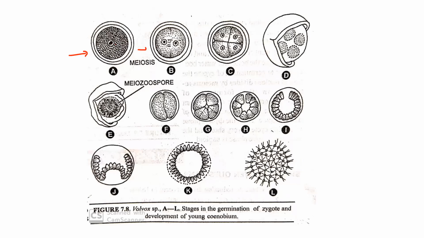So here is the zygote in diagram A. The zygote consists of a diploid nucleus, 2n. This diploid nucleus divides by meiosis and forms two nuclei, or you can say two cells, like that. And after that a large number of cells are formed.